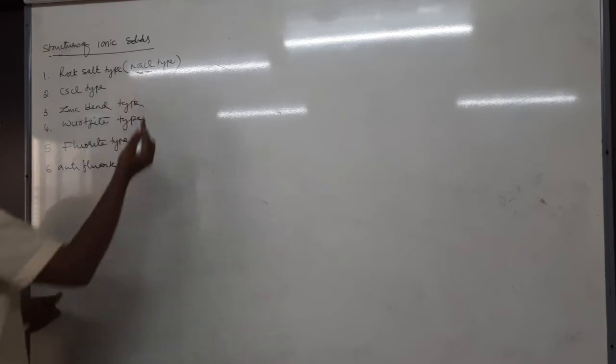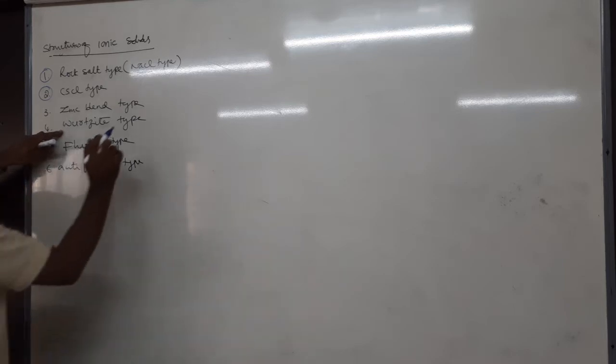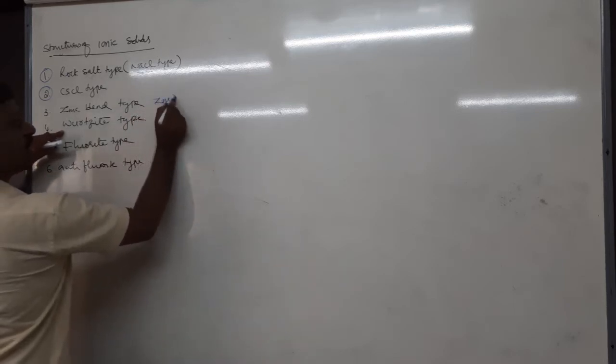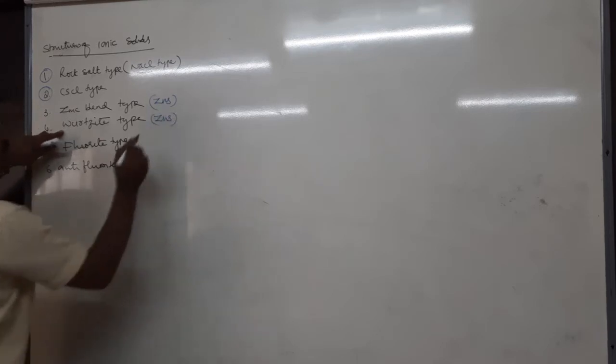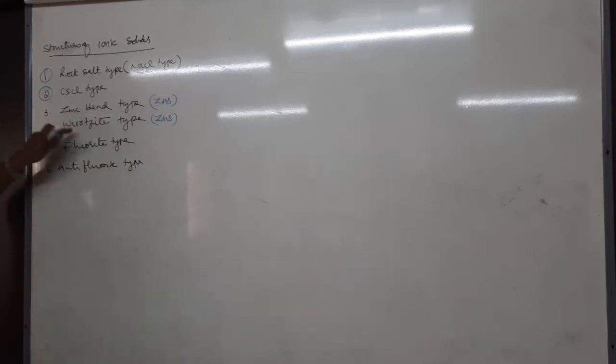Okay, so rock salt type, here we are going to study NaCl. NaCl is also called rock salt. In the rock salt type structure, we are going to study the NaCl structure in detail. Next, the cesium chloride type structure, we are going to study only cesium chloride, right? Questions based on the first two are very, very important. Many times questions have appeared, and even for zinc blende a question appeared previously. For zinc blende type and wurtzite type, the example is ZnS, because ZnS has two forms, zinc blende type and wurtzite type. We are going to study these two structures.